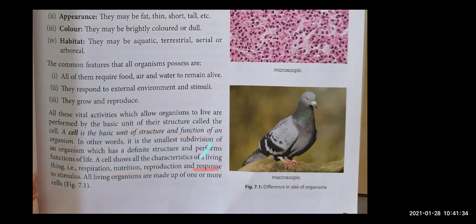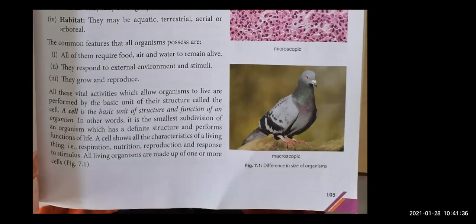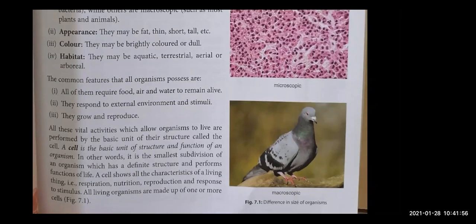So all the living organisms, they are made up of one or more cells. So in our body, there are more than one cell, right beta? So these were the similarities and dissimilarities between the organisms in the world, right beta? Now let's turn the page.